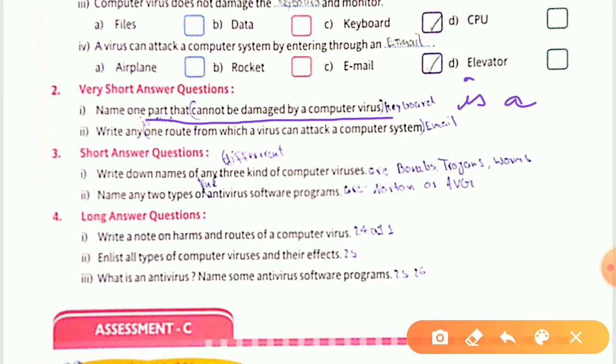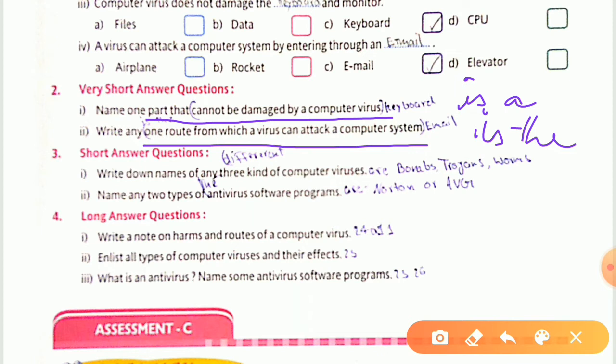See the second one. Write any one route from which a virus can attack a computer system. Write down email. Email is the one route from which a virus can attack a computer system. Okay, email is the one route from which a virus can attack your computer system.